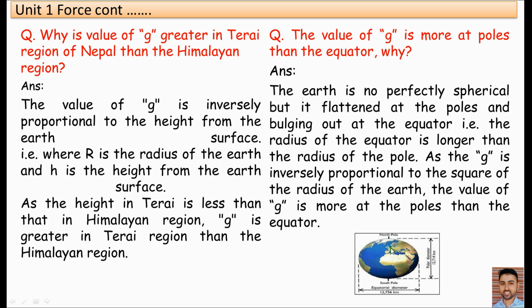As G is inversely proportional to the square of the radius of the Earth, the value of G is more at the poles, or the polar region of the Earth, than the equator region. Simply, the polar radius of the Earth is less.